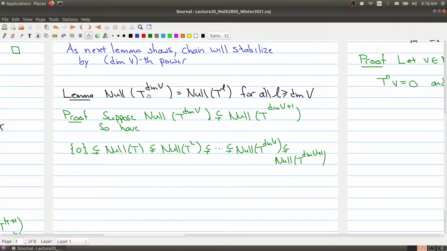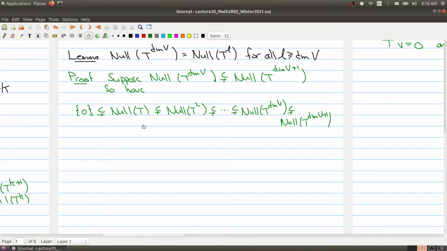Okay, but let's look at what this means in terms of dimension. What you have is that 0 must be less than the dimension of the null space of T, and then because it's strictly bigger, the dimension has to go up. So the dimension of null T squared, and it keeps going all the way up to the dimension of the null space of T raised to the dimension of V plus 1.